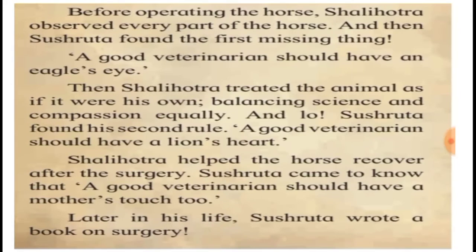Before operating on the horse, Shalihotra observed every part of the horse, and then Sushruta found the first missing thing. A good veterinarian should have an eagle's eye. Then Shalihotra treated the animal as if it were his own, balancing science and compassion equally. And lo, Sushruta found his second rule. A good veterinarian should have a lion's heart. Shalihotra helped the horse recover after the surgery. Sushruta came to know that a good veterinarian should have a mother's touch too. Later in his life, Sushruta wrote a book on surgery.